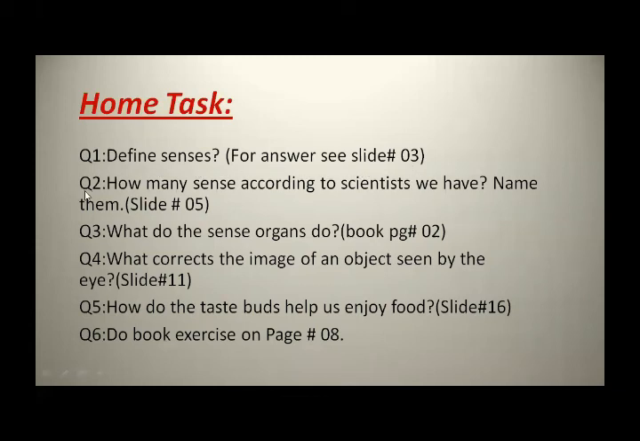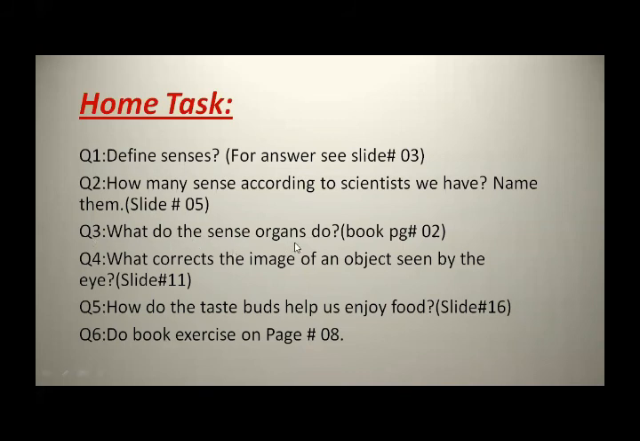Okay, question number two, how many senses according to scientists do we have? Name them. You already know according to scientists we have nine senses. Okay, and write their names. For answer, see slide number 5.